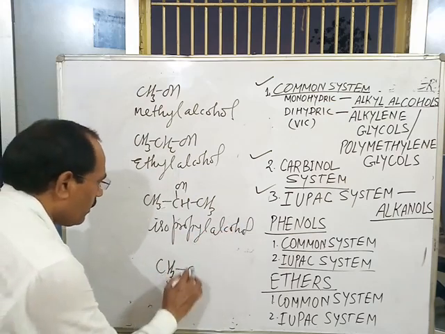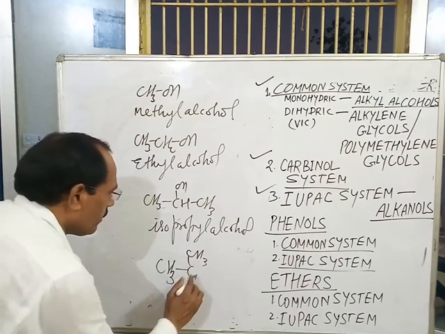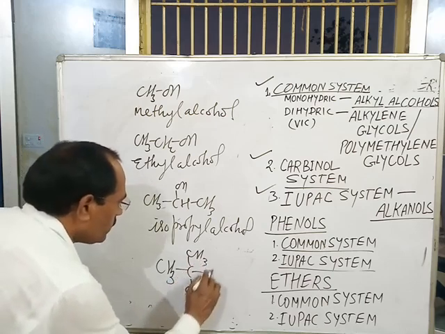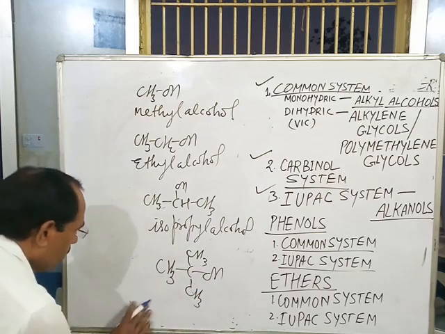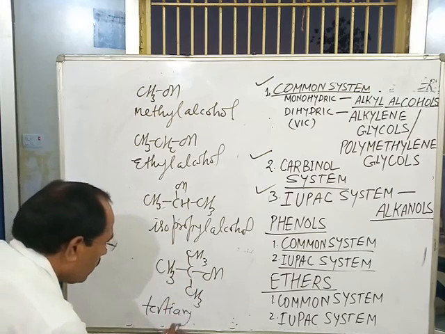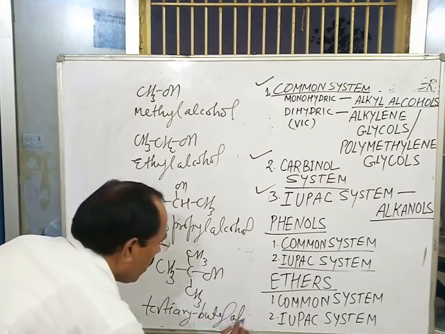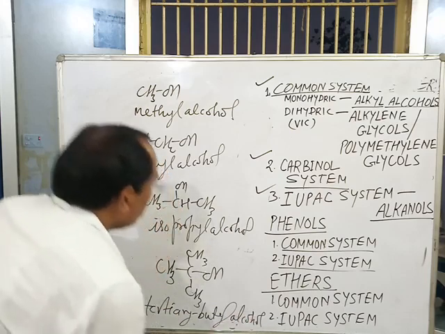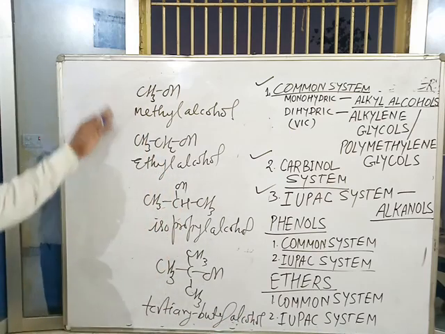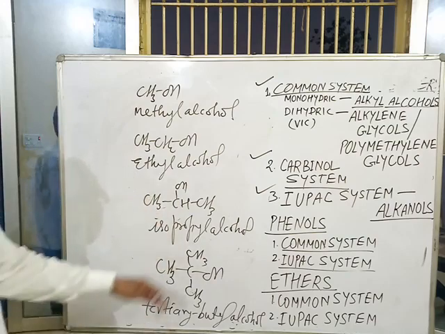(CH3)3C-OH is named as tertiary butyl alcohol. This is the common system of nomenclature of monohydrate alcohols.